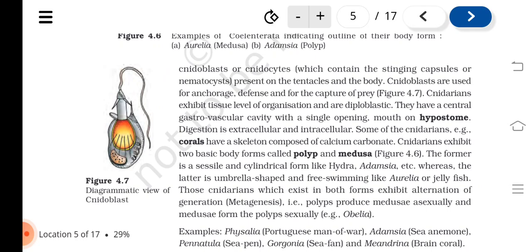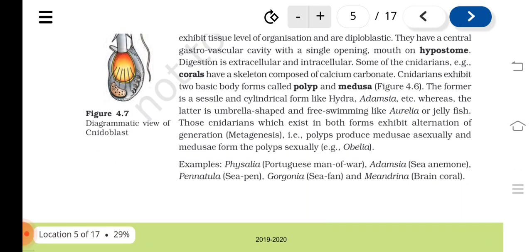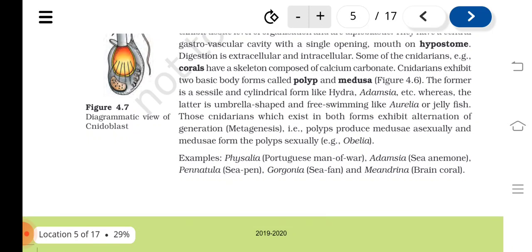Cnidarians exhibit two basic body forms called polyp and medusa, figure 4.6. The former is a sessile and cylindrical form like Hydra, Adamsia, etc., whereas the latter is umbrella shaped and free swimming like Aurelia or jellyfish. Those cnidarians which exist in both forms exhibit alternation of generation, metagenesis, that is, polyps produce medusae asexually and medusae produce polyps sexually. Example: Obelia.